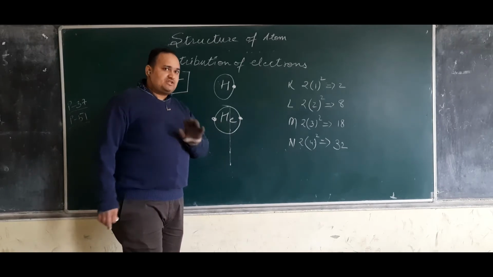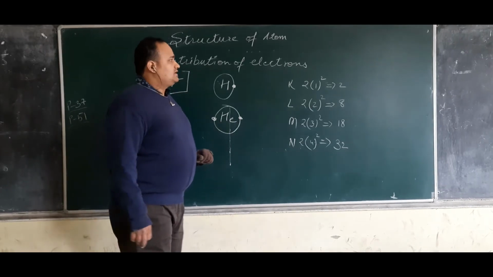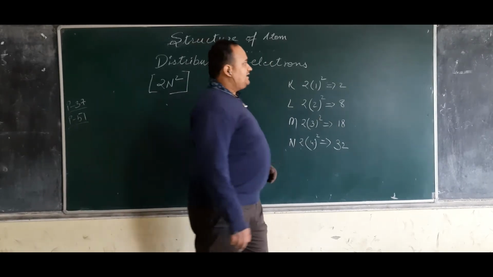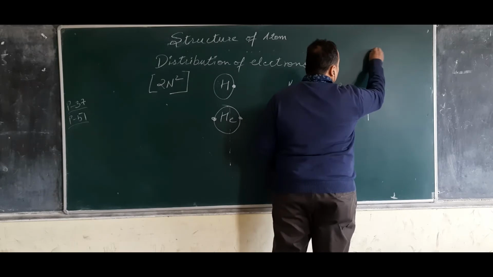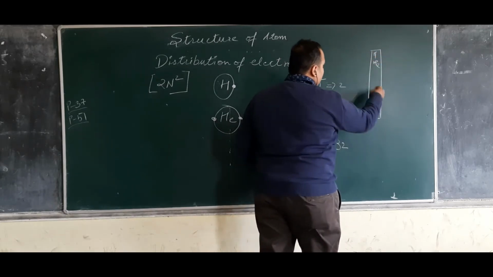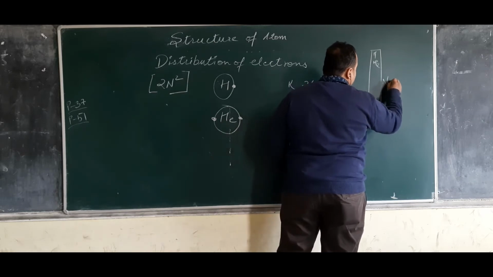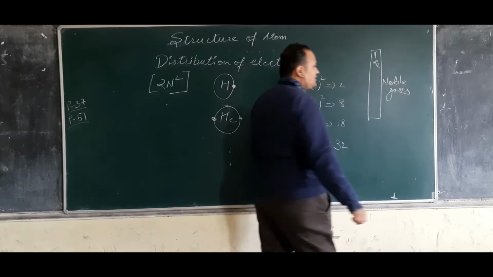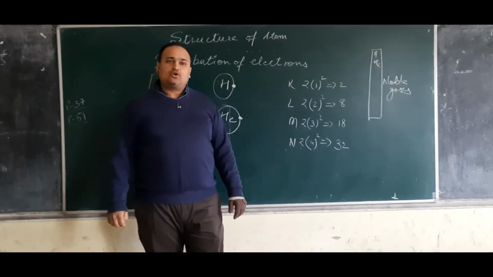I hope you have seen the periodic table in 8th class. Or you can search it online, the long form periodic table. You will find that the last group, helium and so on, is denoted for noble gases.